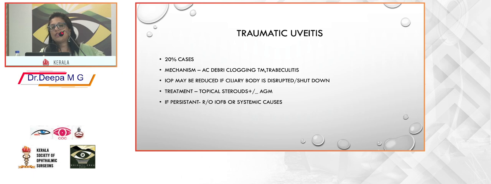Taking one by one, being the common causes first, we all know that trauma causing uveitis is the most common cause for a secondary glaucoma. It is seen in around 20% of cases, the mechanism being the debris clogging the trabecular meshwork and causing trabeculitis. The IOP may be reduced sometimes if the ciliary body is disrupted or shut down. The treatment is topical steroids along with anti-glaucoma medications, and if persistent, rule out intraocular foreign body or systemic causes